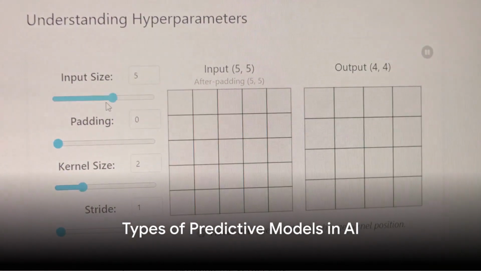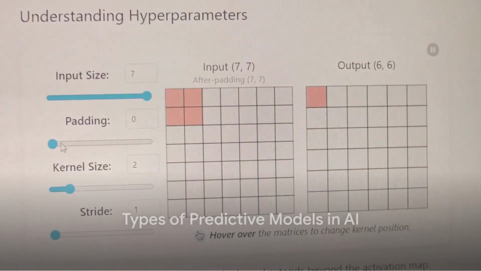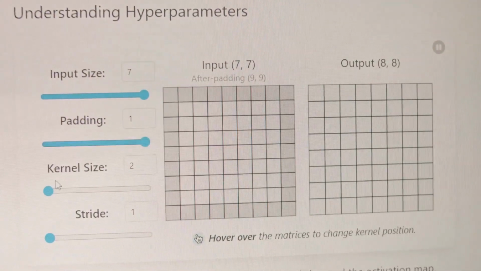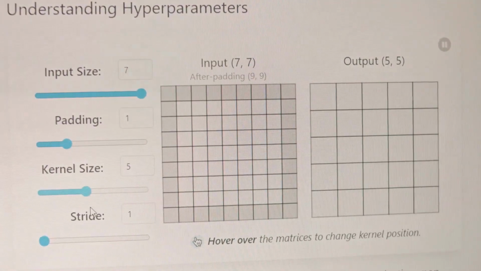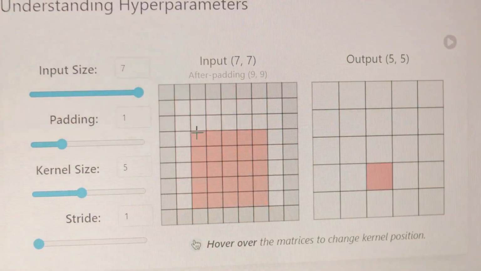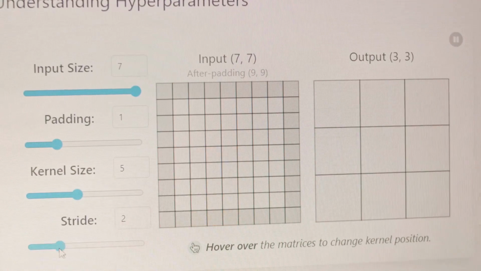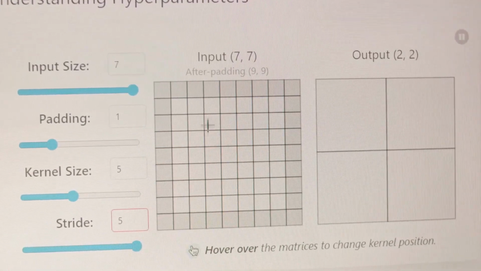Next, we'll delve into the types of predictive models in AI, from simple linear regression to complex neural networks. Each model has its unique strengths and applications, and we'll see how they're used in various industries.